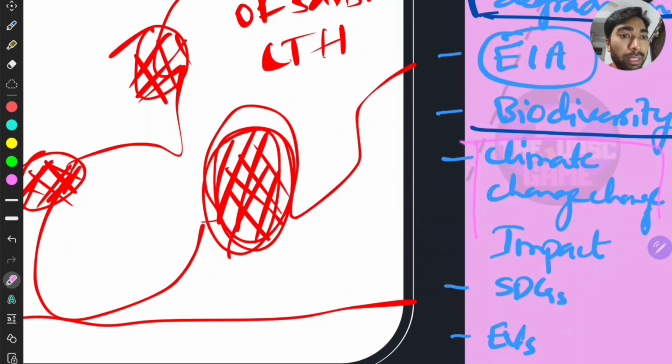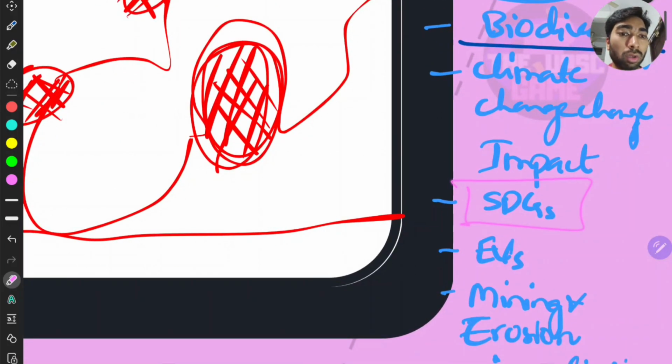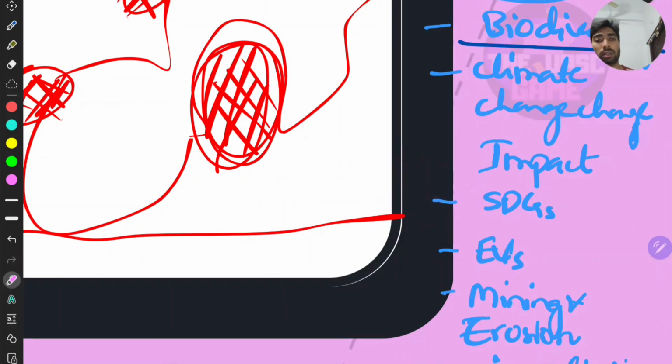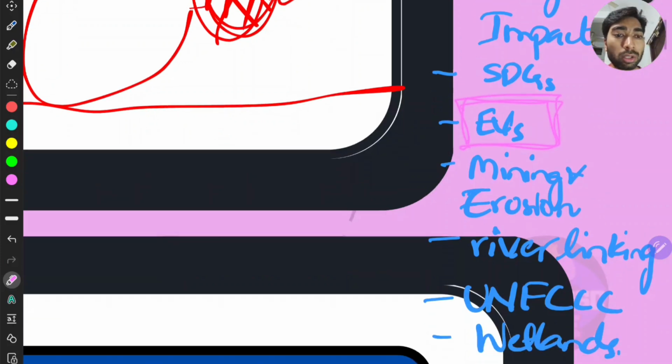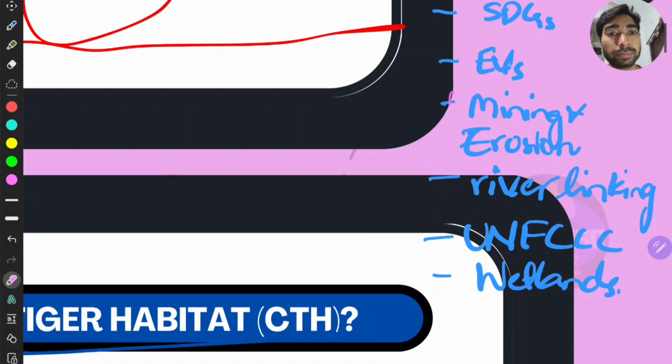And with respect to climate change, which we also cover in this channel, so pay attention to this topic, right? Then there come the sustainable development goals, which has goals number 13, 14, and 15 as most important for the environment, and the electric vehicles. These are also very much important and play a key role in sustainability, right?